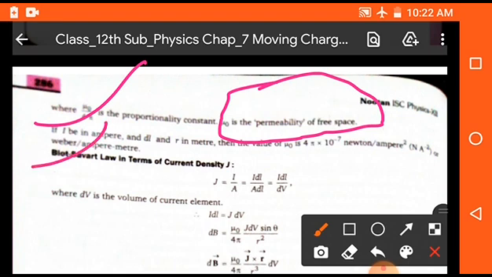Okay, now students, the Biot-Savart law in terms of current density. As we know, current density is defined as the ratio of current to the cross section area.